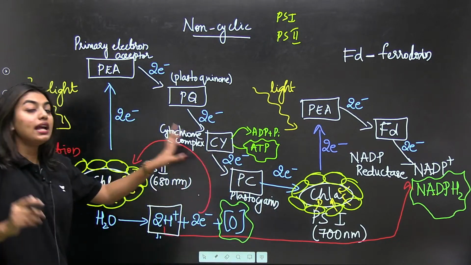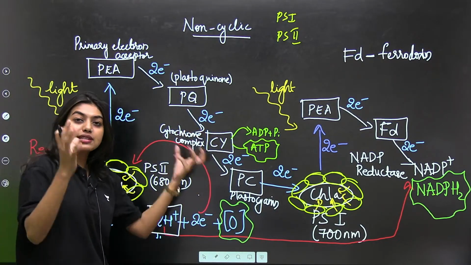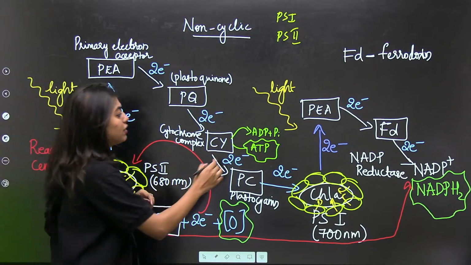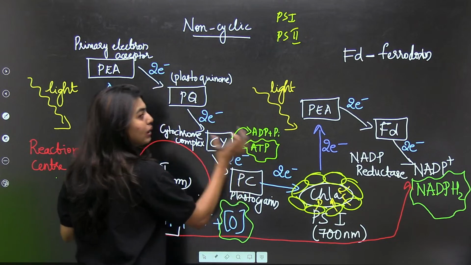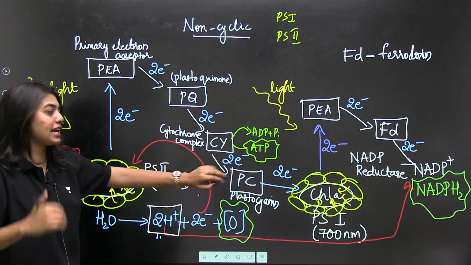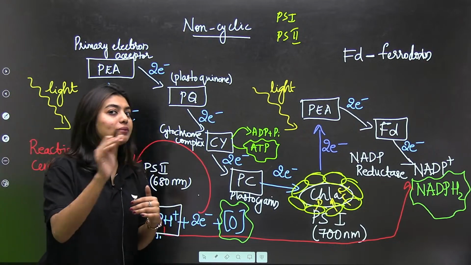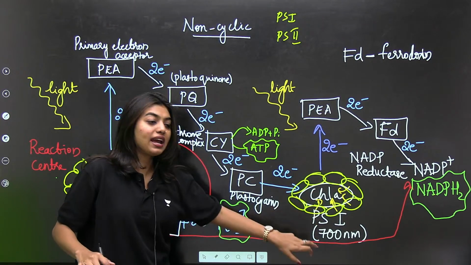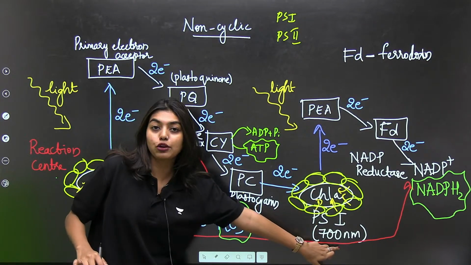Yes, plastocyanin. Now, students, in the cytochrome complex there is some extra energy. That extra energy will be used to convert our ADP to ATP. So, in the first step, what did we synthesize? We synthesized ATP. Now, will the electron stop there? No. The electron will move to photosystem 1, where we have P700, right?